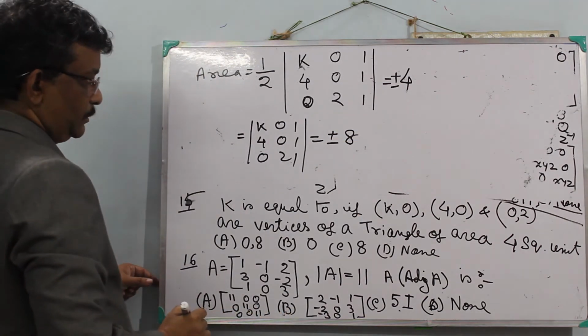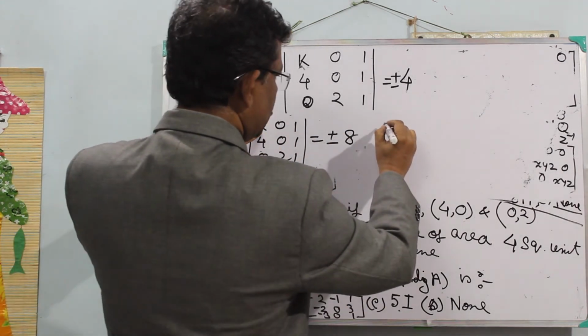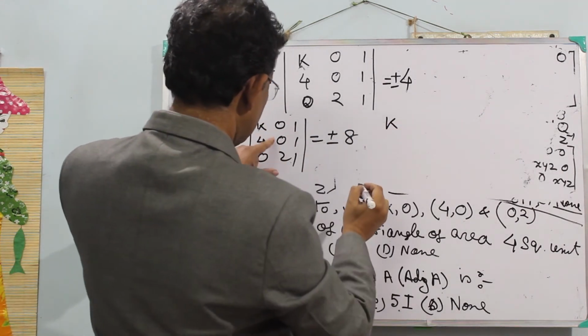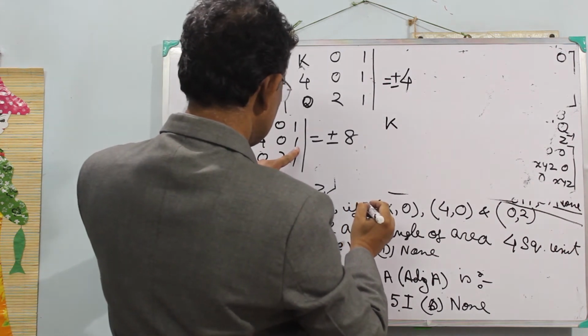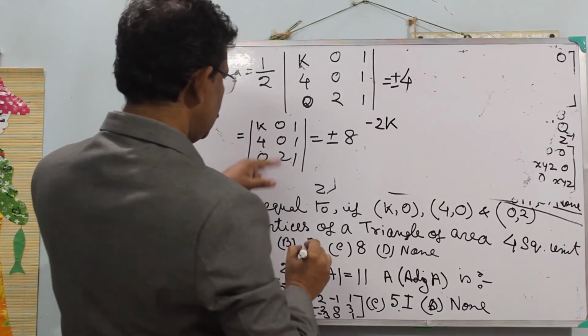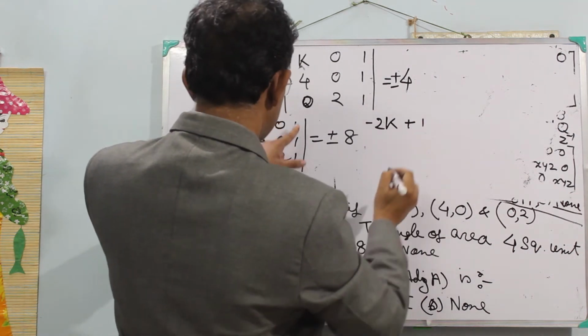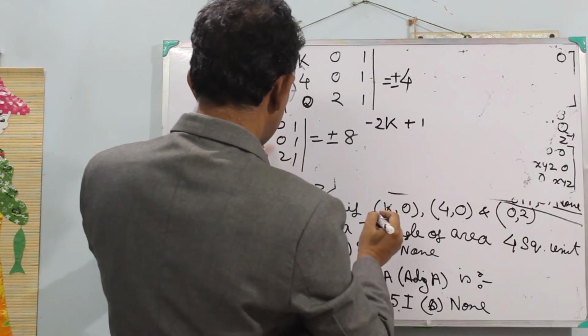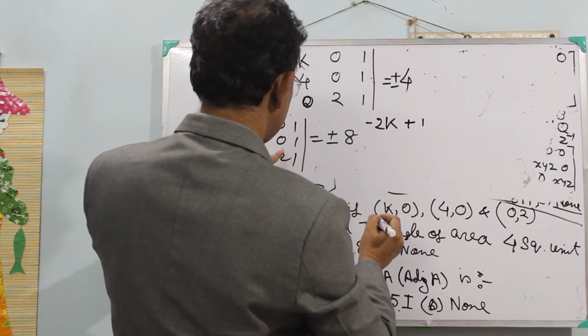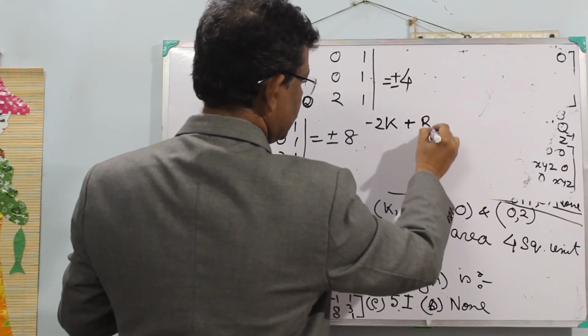Let us solve now. Its determinant value is k into 0 minus 2, that means minus 2k, then plus 1 into 8 minus 0, that means 8.